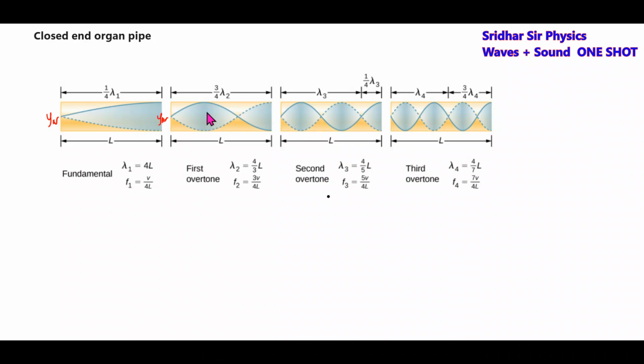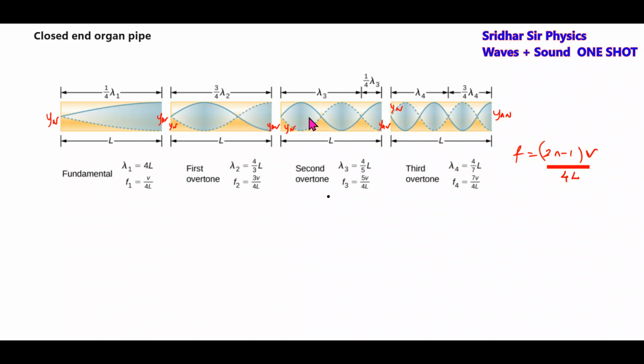One end of half loop, one end of loop, two end of loop, three end of loop. The length of the tube is constant, and these are the conditions. As usual, this will be displacement node, antinode, displacement antinode, displacement node, displacement antinode. Or in terms of pressure nodes, we can write it. The generalized equation is 2n minus 1 V by 4L. What is V? V is the speed of sound.